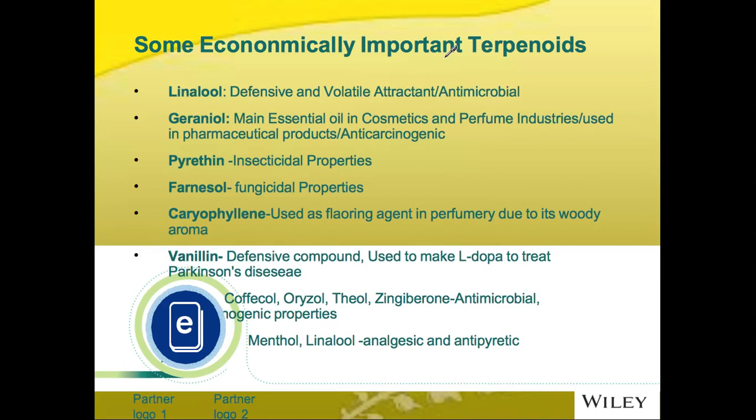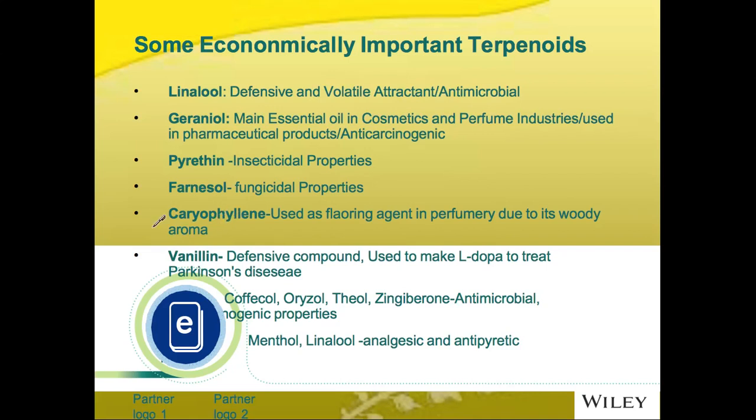Now, some economically important terpenoids are linalool, which is produced by more than 200 plants. They are defensive, they are volatile attractants, and they are also antimicrobial in nature. Plants like coriander, lemongrass, and roses produce linalool as the main compound. Geraniol is also produced by lemongrass and roses, and it is used in many cosmetic and pharmaceutical products due to its anti-carcinogenic properties. Pyrethrin is produced by many daisies and has insecticidal properties. Farnesol is produced by the epidermal cells of fruits like apples and possesses fungicidal properties.